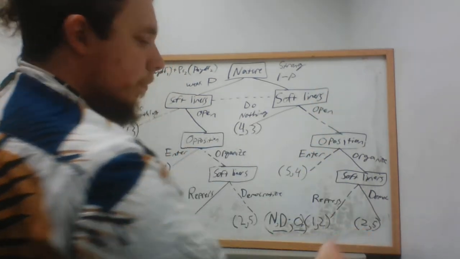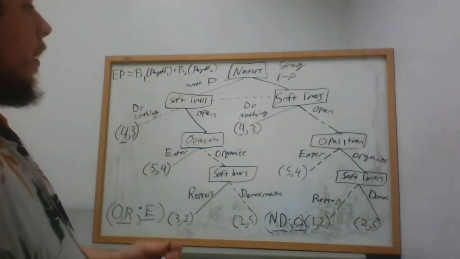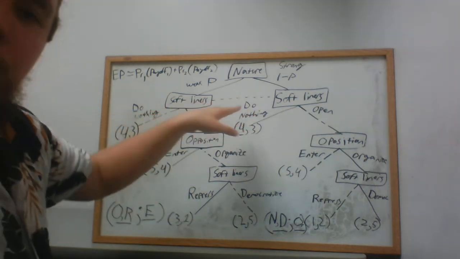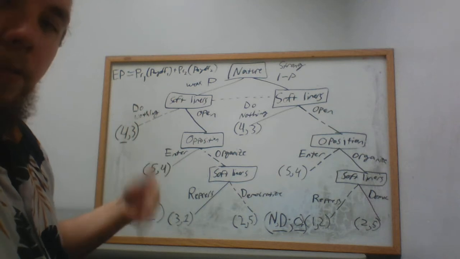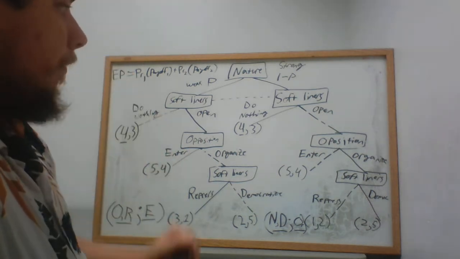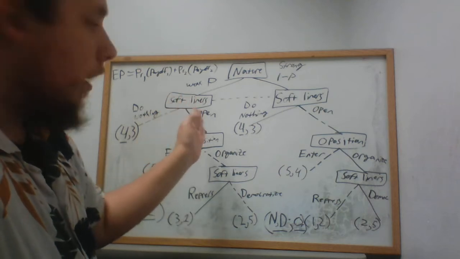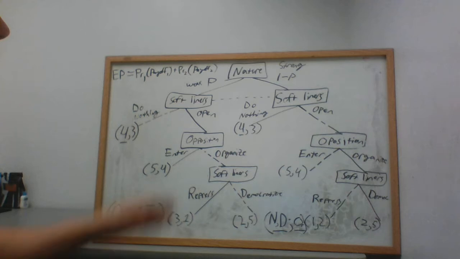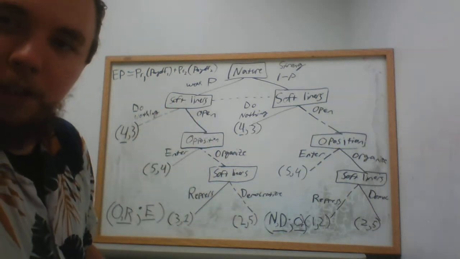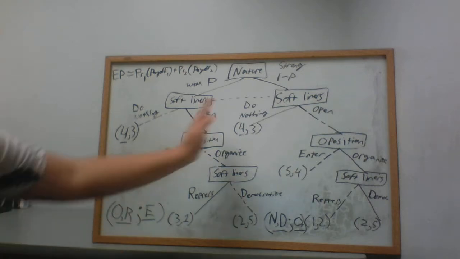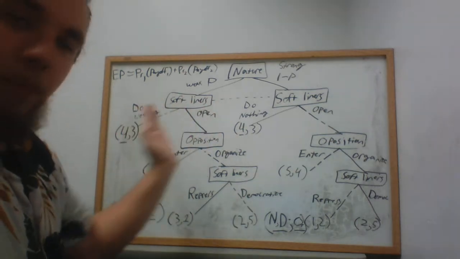Okay. We're not done. We just now know the expected payoff of doing nothing. It's 4, right? That was what we just calculated. Now we need to know what the expected payoff is if the softliners choose to open up. This is why we solved this game using backward induction earlier. So we're going to start on this side again. I like to work left to right.